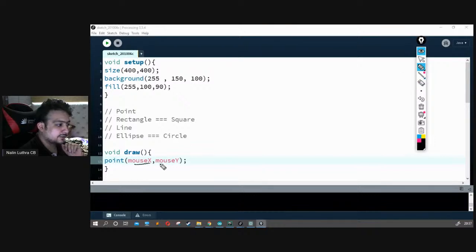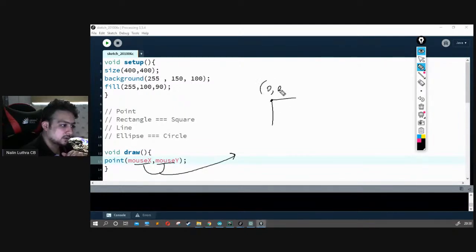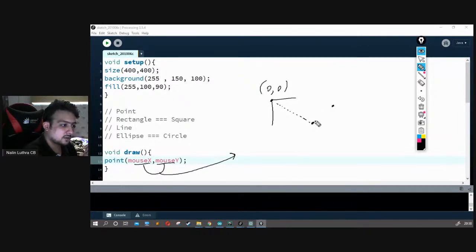There are two different variables, mouseX and mouseY, which change according to the movement of your mouse. For example, my mouse is over here, so this will by default be 0, 0. If I move my mouse over here, all the values which are coming in between will be taken into account, and we can move it accordingly. Whichever way I want, everything will move.